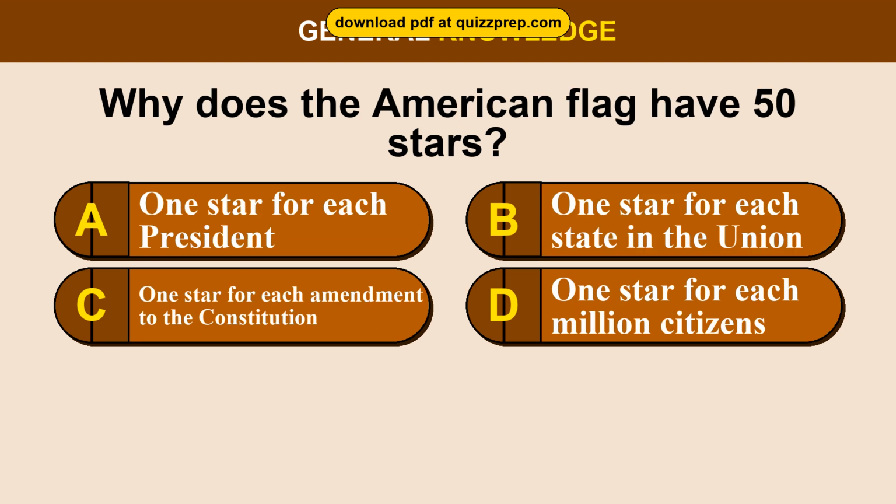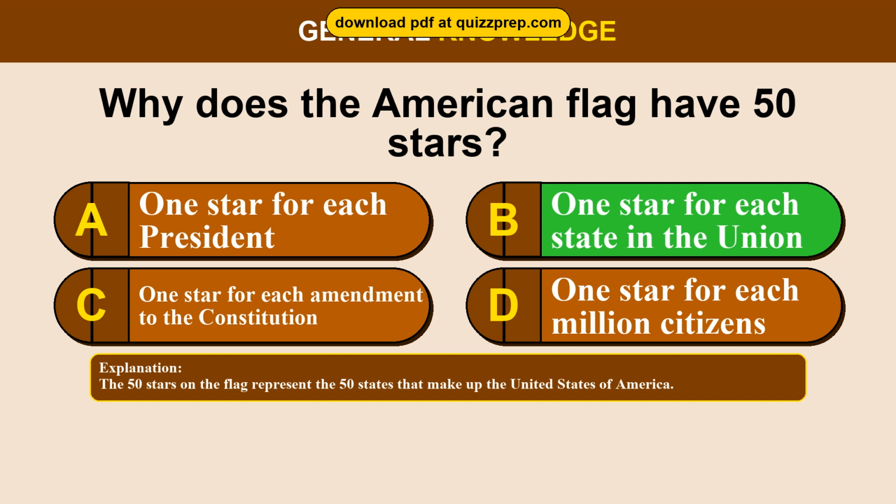Question 73. Why does the American flag have 50 stars? Option A, 1 star for each president. Option B, 1 star for each state in the Union. Option C, 1 star for each amendment to the Constitution. Option D, 1 star for each million citizens. The correct answer is option B, 1 star for each state in the Union. The 50 stars on the flag represent the 50 states that make up the United States of America.